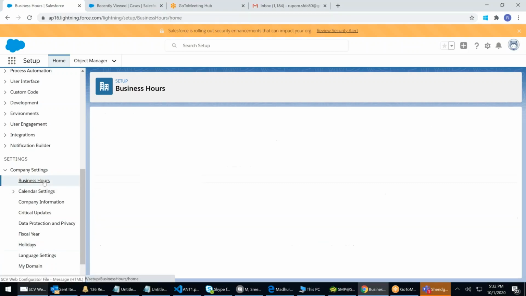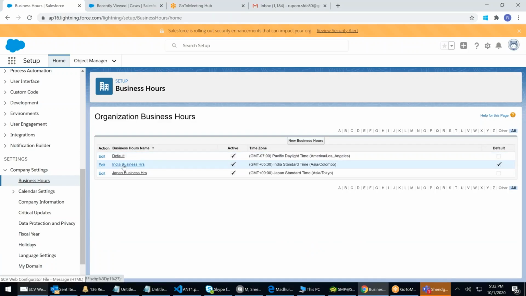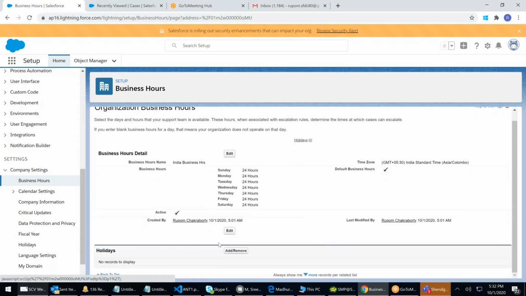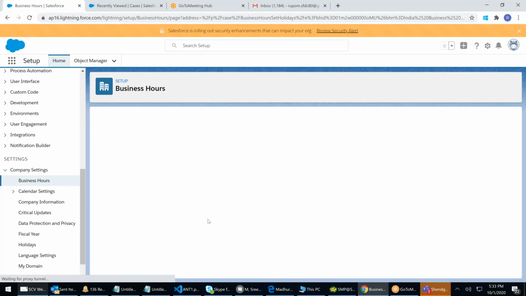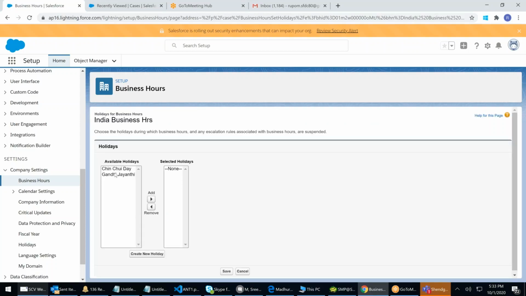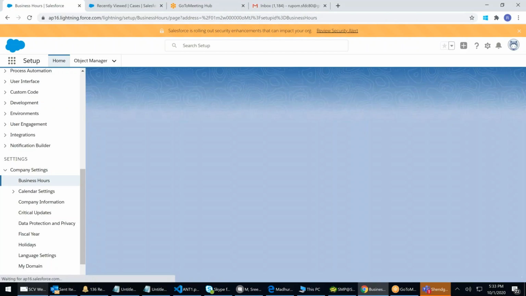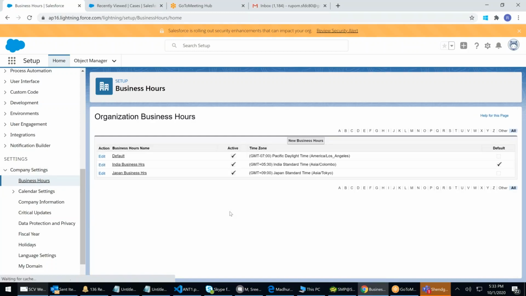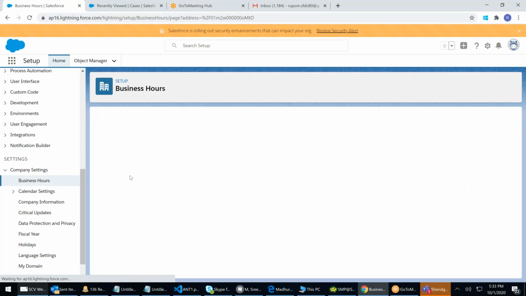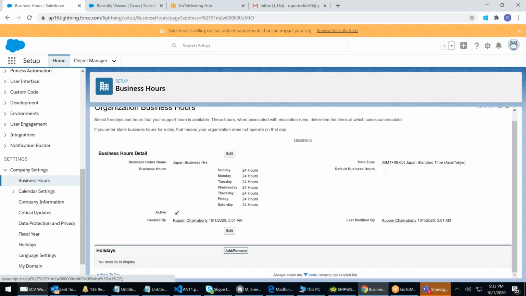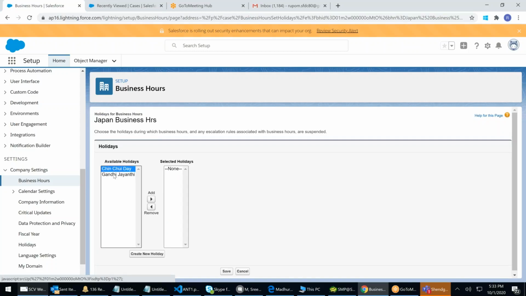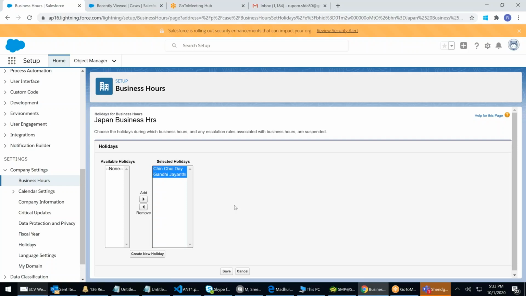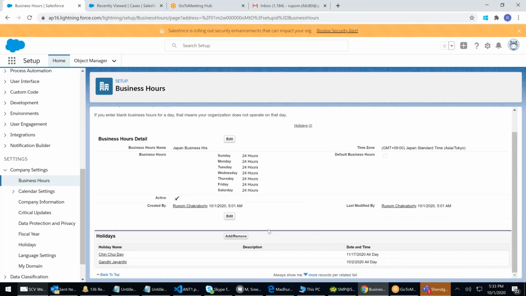Now I will go to my business hours and link my holidays to them. I click on India business hour, scroll down, add or remove holidays, and add the holiday we created, Gandhi Jayanti. Save. India business hour, Gandhi Jayanti added. Next, Japan. I have one more business hour, Japan business hour. I click on add and remove and select both. They do celebrate Gandhi Jayanti also, let's assume, and Chinchui Day. Add it. Business hour has been set.